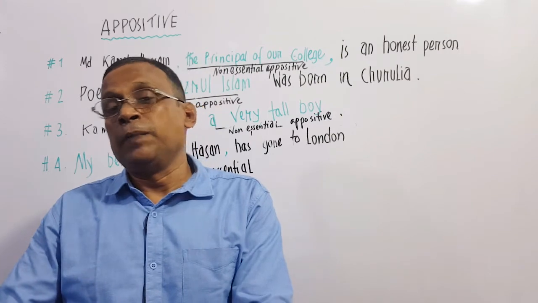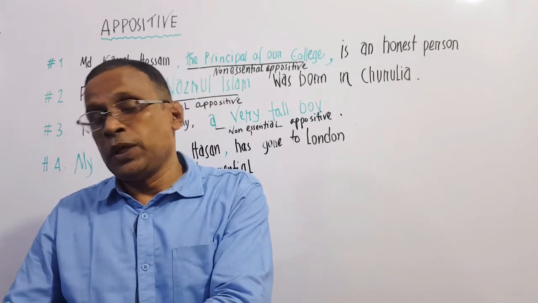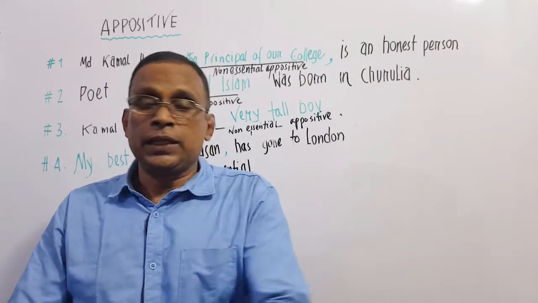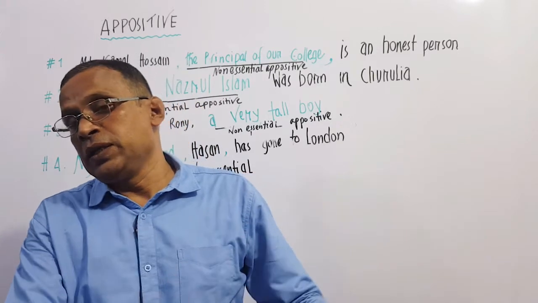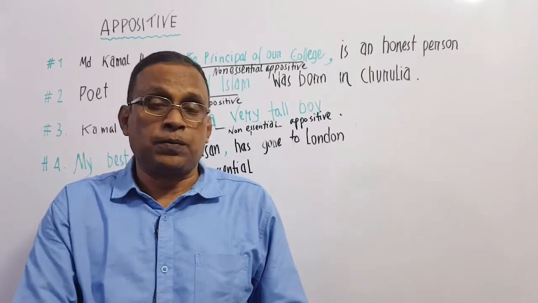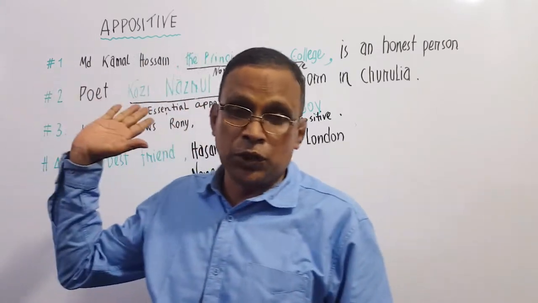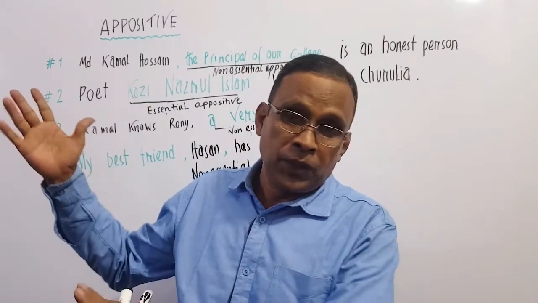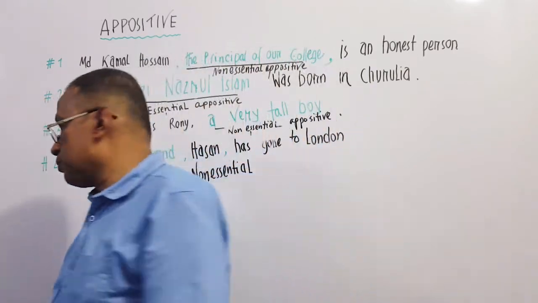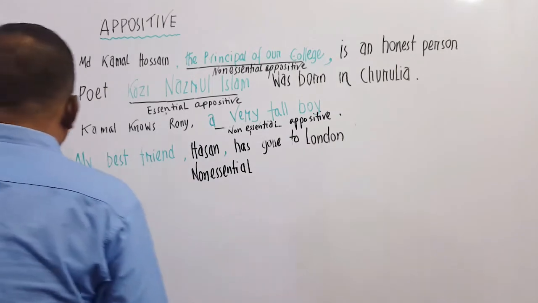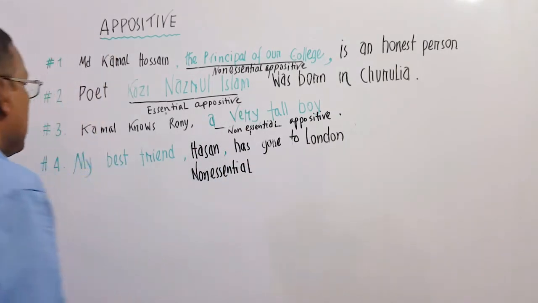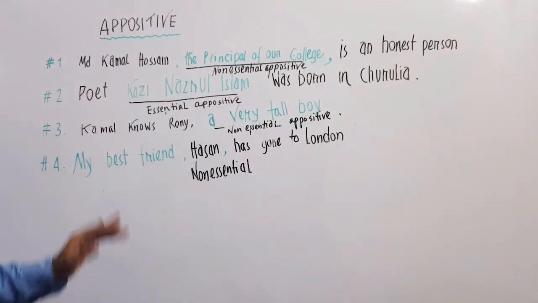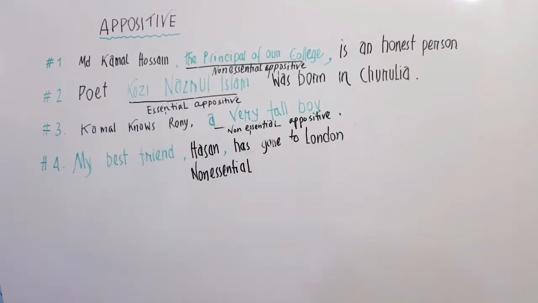An appositive can be placed at the beginning of the sentence, in the middle of the sentence, and sometimes at the end of the sentence too. There are some sentences on the board, so let's look at them. Our first sentence is: Moazzem Hossain, the principal of our college, is an honest person.